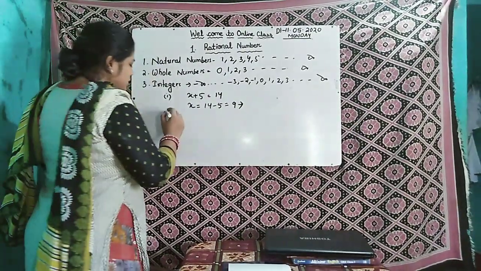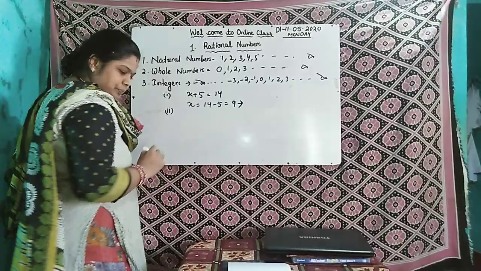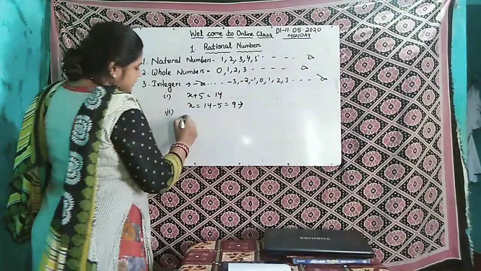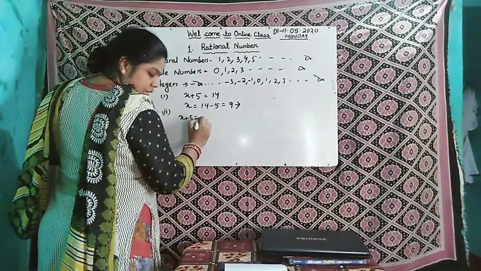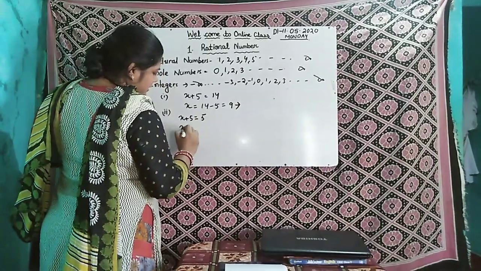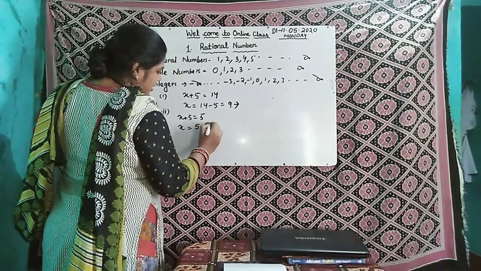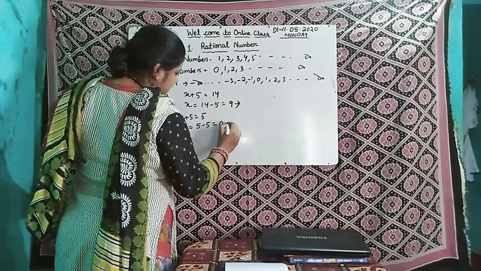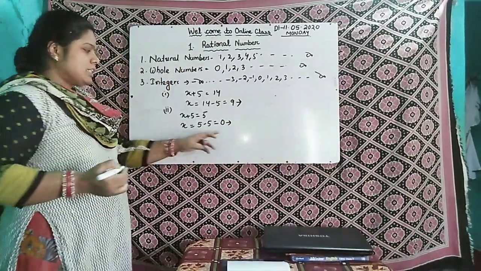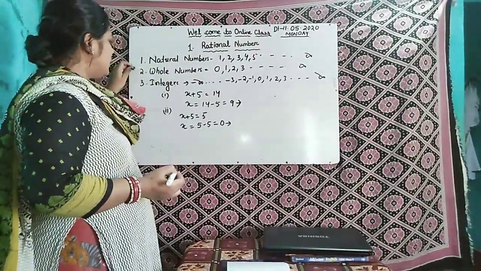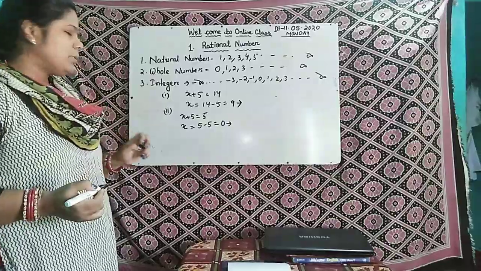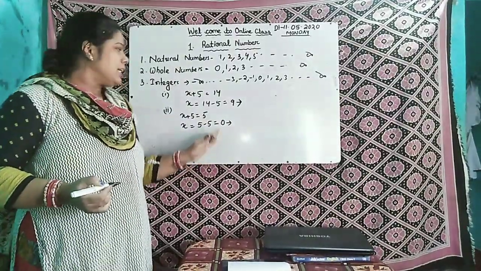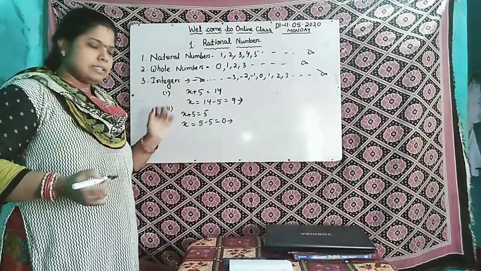Suppose we solve equation 2. Suppose x plus 5 equals 5. x equals 5 minus 5, which equals 0. So what is 0? It is not a natural number. It is both a whole number and an integer, because 0 is present in whole numbers and integers.